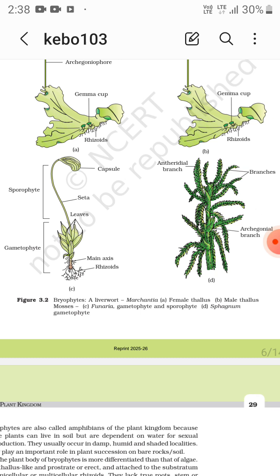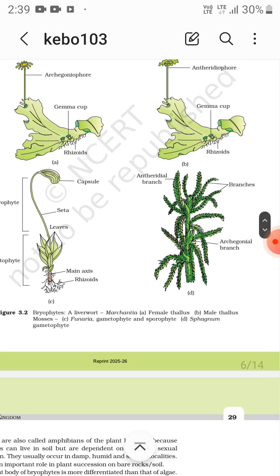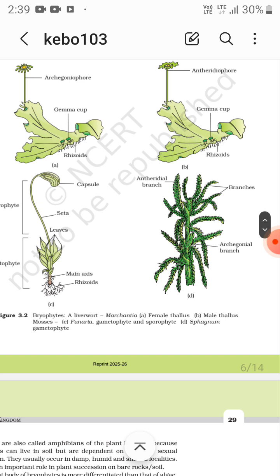In liverwort, a bryophyte, Marchantia, there are the female thallus and male thallus. We still call it a thallus, but it is more differentiated than the algae. Funaria shows the gametophyte, and over it is a sporophyte. And then Sphagnum gametophyte: antheridial branch and archegonial branch have the male and female sex organs, which then create the gametes.